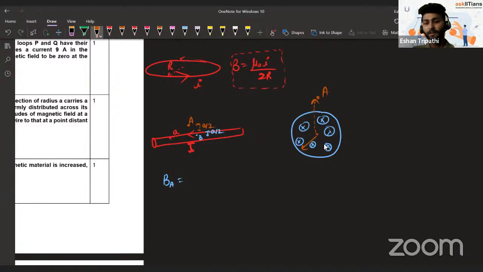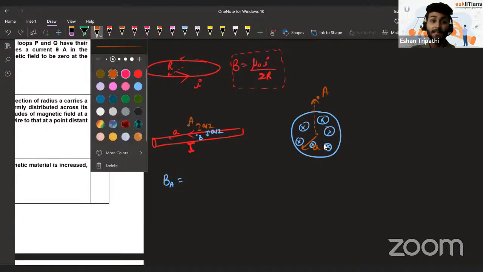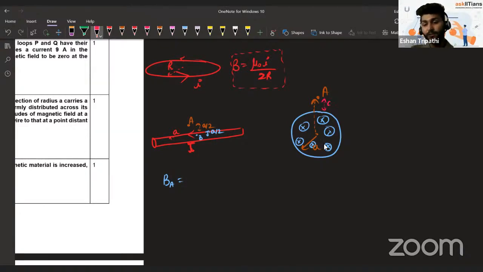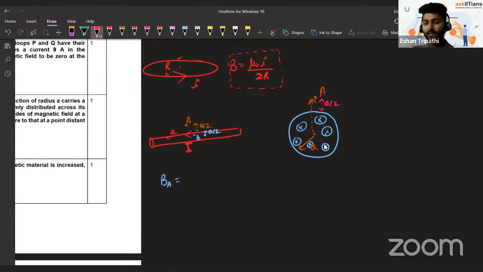It's given the radius is A. And this point A is at a further distance A by 2 outside it. So what is the distance between point A and the center? A by 2 plus A, right? It's going to be A plus A by 2.